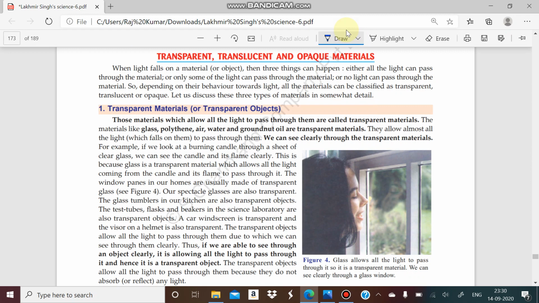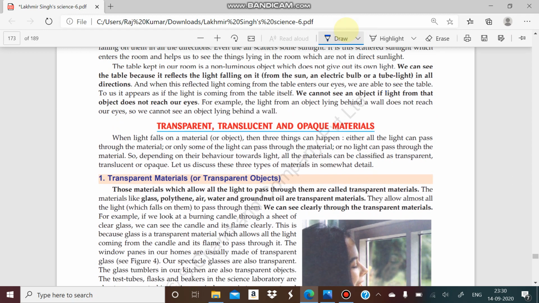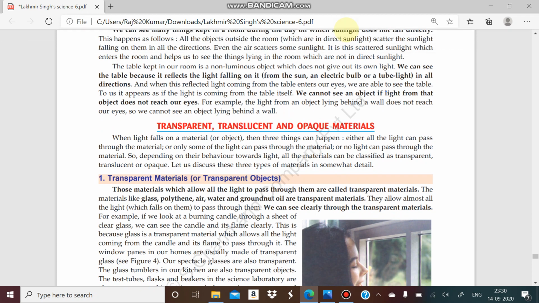In the previous class, we had already discussed some sources of light, like the natural sources of light and some man-made sources of light. And we also discussed luminous objects and non-luminous objects. But in today's class, we will discuss transparent, translucent, and opaque materials.